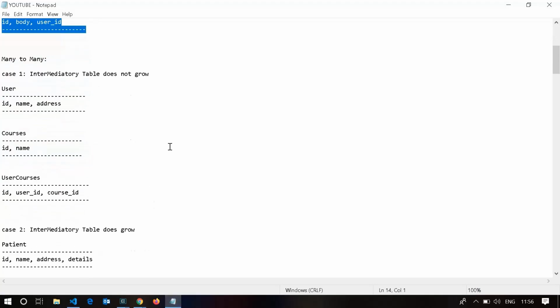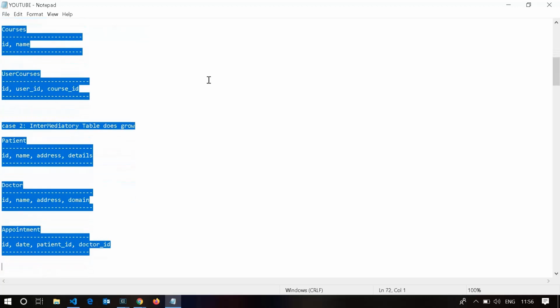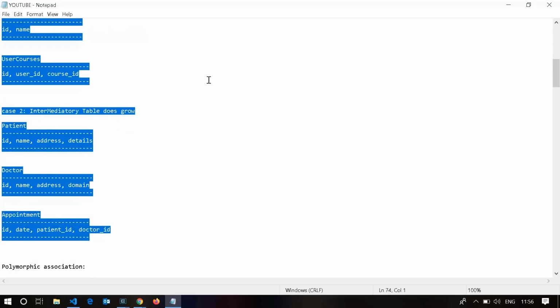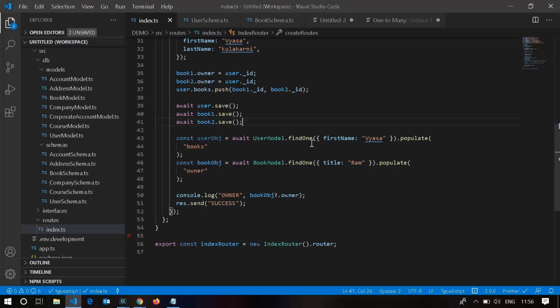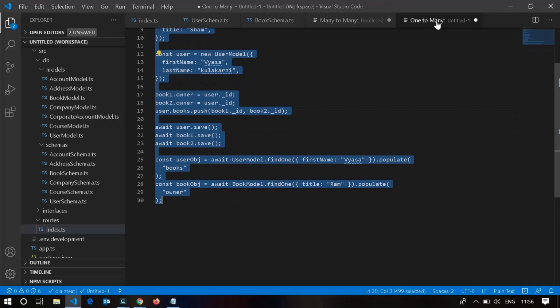Another famous relation, many to many. Okay, this will have some cases. I will cover only the most widely used cases. Let's take an example first, and then go to mongoose, and see how we can take advantage of mongoose in many to many relations.